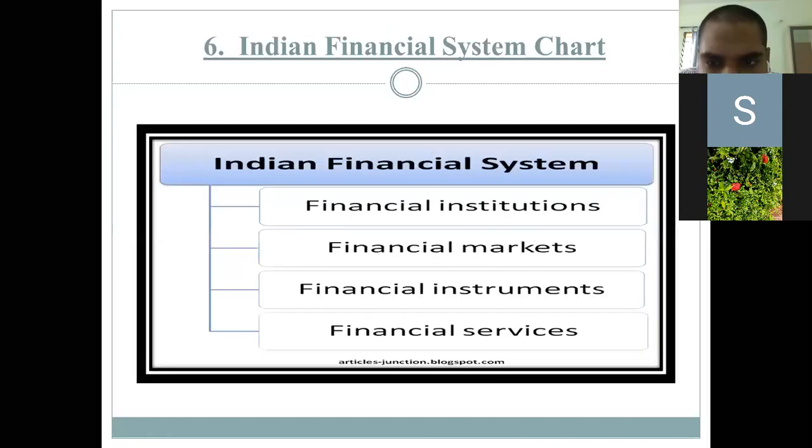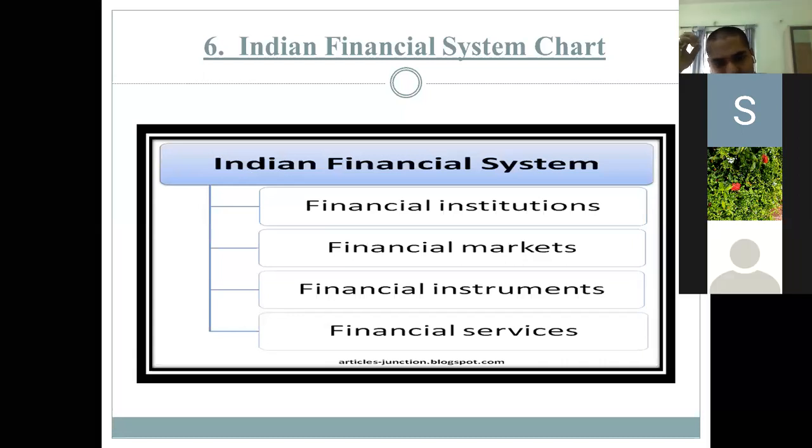Then these are the Indian financial system chart. First, financial institutions. Financial institutions means the institutions which give us loans, which grant money. For example, Muthoot Finance: you must have heard that they take gold from you and give you money, or give you a loan against your gold. So financial institutions include private institutions, government institutions, and some chit funds from which we can take a loan. Then next is the financial market.